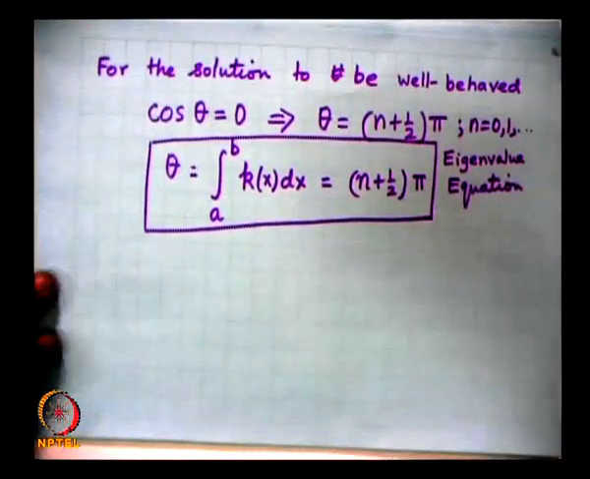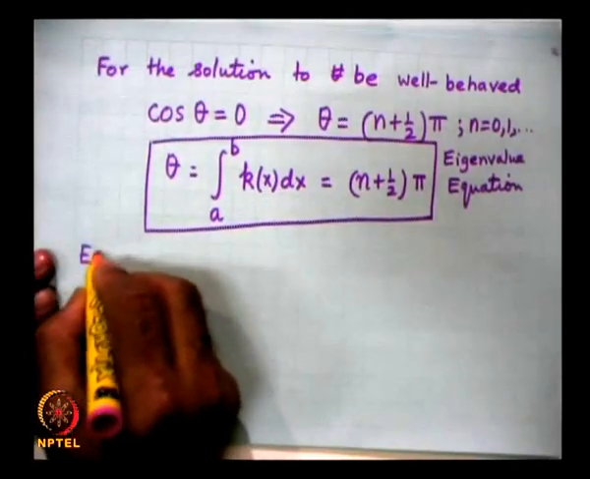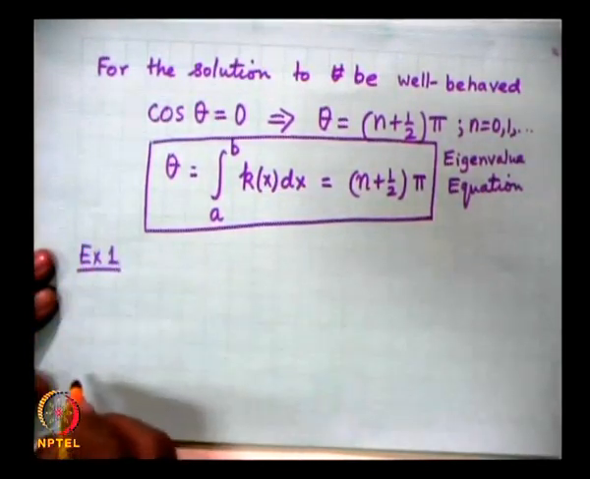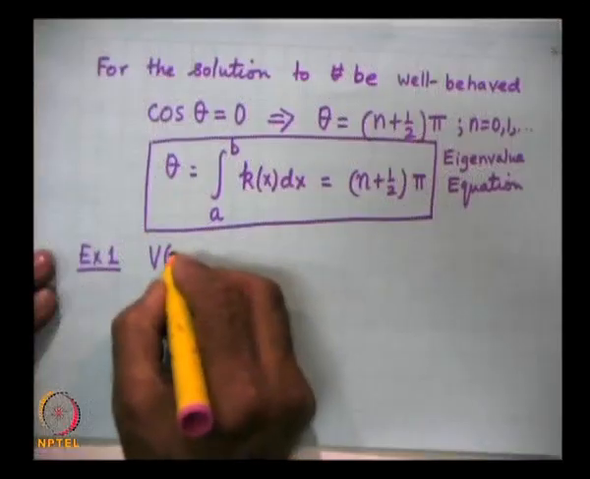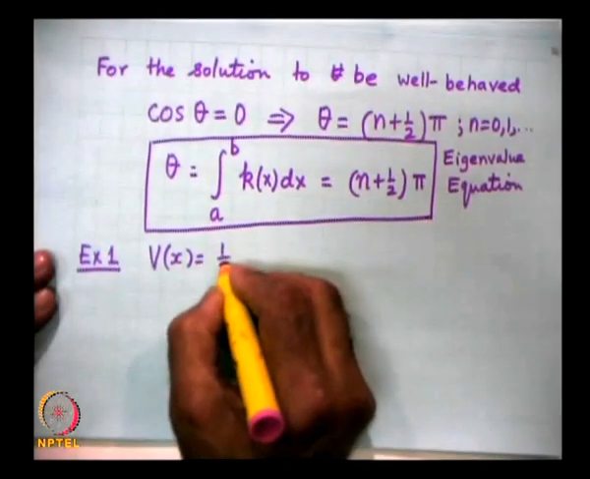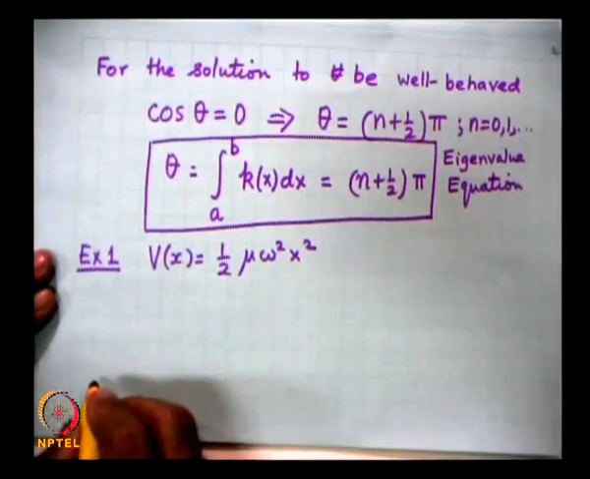I will consider a few examples now. So, example 1. Till now our analysis was general, in the sense it could be an arbitrary variation of V of x as long as it is smoothly varying, so that our WKB approximation is valid. We now consider our linear harmonic oscillator, V of x equal to half mu omega square x square.